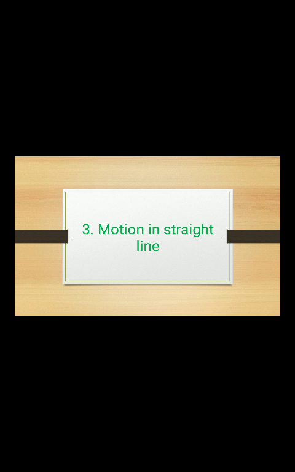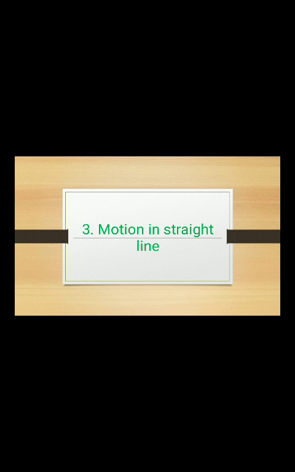Automobiles and planes carry people from one place to another place. Also, the earth rotates once every 24 hours and revolves around the sun once in a year. So there are different examples of motion. Today we are going to discuss mechanics. So what is mechanics?